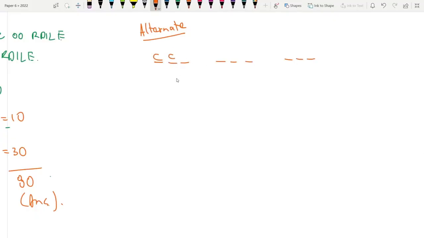What if I kept the C's together? 1 2 3 1 2 3 1 2 3 1 2 3 1 2 3 1 2 3. So I'm keeping the C's together. Now the O's can be arranged differently. Either I can put one O here, one O here, or I can put one O in each different group, or I can just put the two O's over here. Does that make sense? Now, what will this one be?